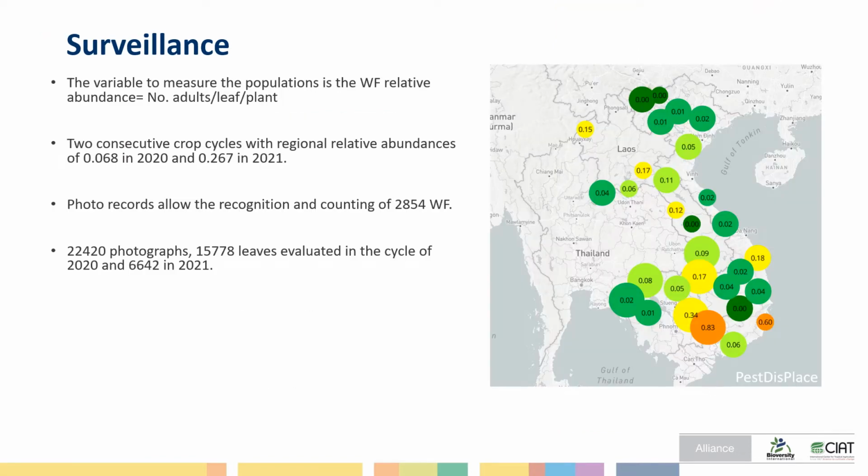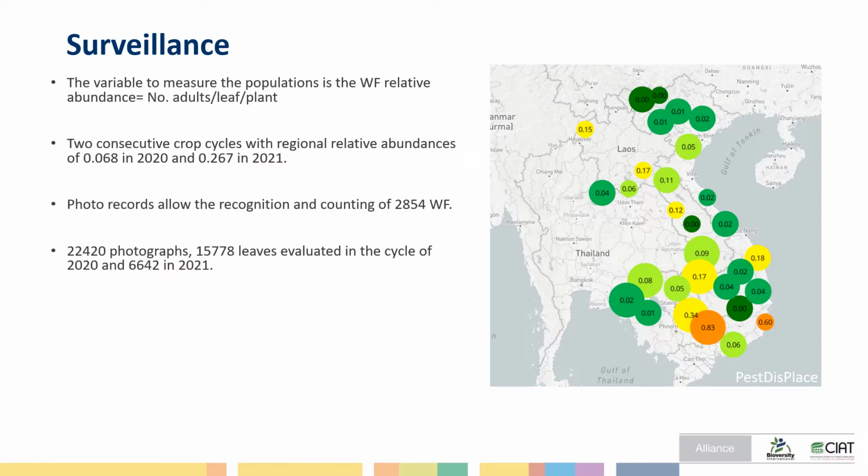The variable we used to measure the populations was the relative abundance, which is the number of adults per second leaf per plant. In the two consecutive crop cycles, we obtained relative abundances of 0.068 in 2020 and 0.267 in 2021.